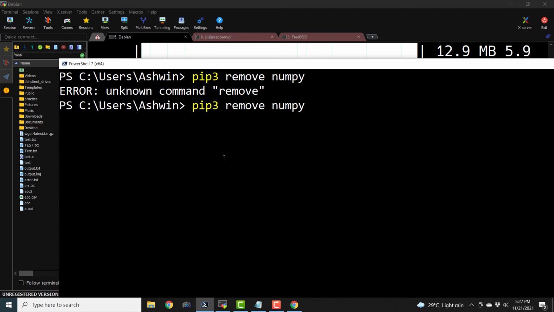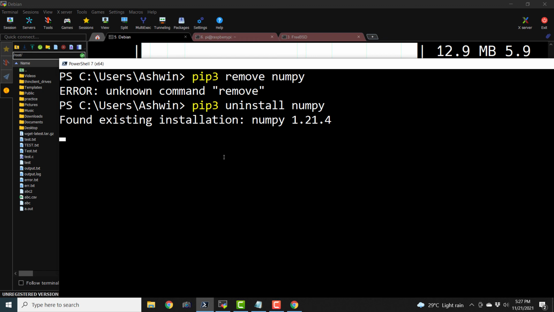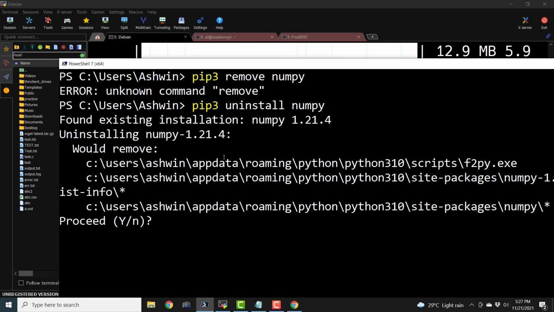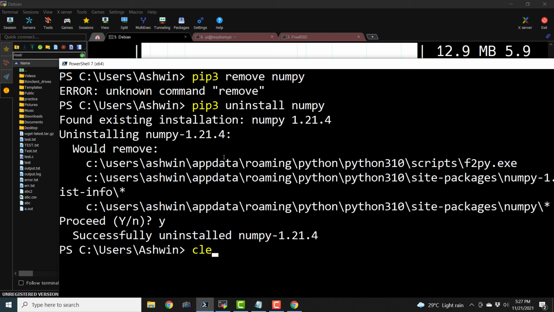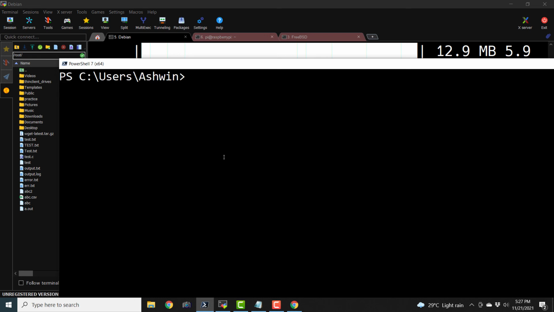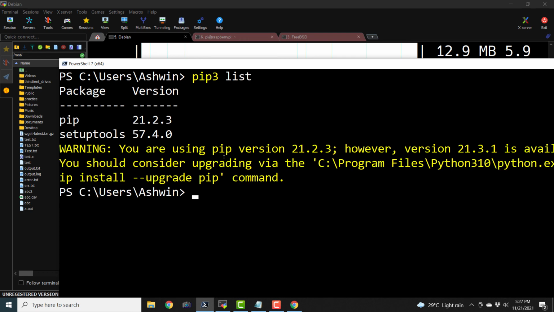Okay, it says unknown command remove, because that command doesn't exist. We should say uninstall: pip3 uninstall numpy. Then it is going to uninstall the NumPy that we have installed here. It is actually asking us for confirmation. I'm entering Y and let it uninstall NumPy. Let me clear it. Now let us again see the list of installed packages, and we will only see 2 things, that is pip and setuptools.